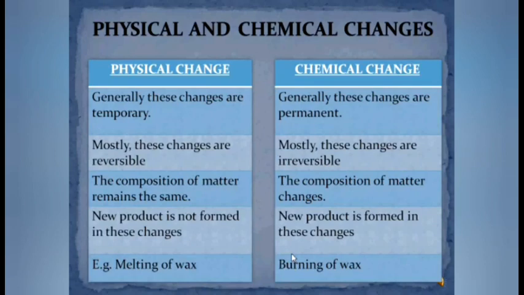And as they are permanent, these changes are mostly irreversible. The forward reaction is possible, but the backward reaction is generally not possible. As we see, the chemical change brings about the formation of a new product. As the new product forms, the composition of the matter changes. And here the example is burning of wax.